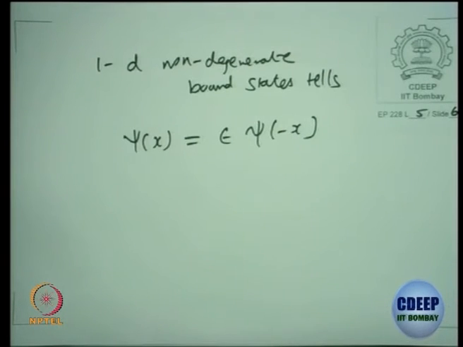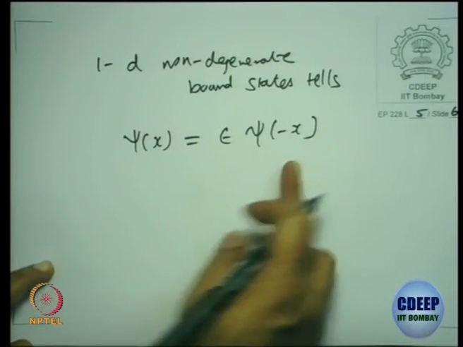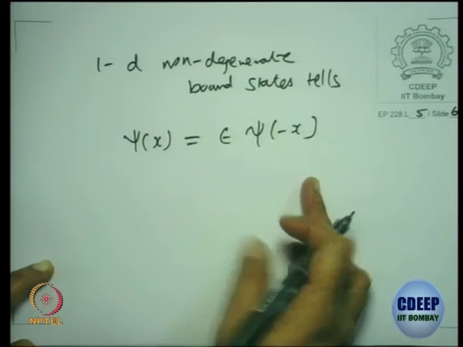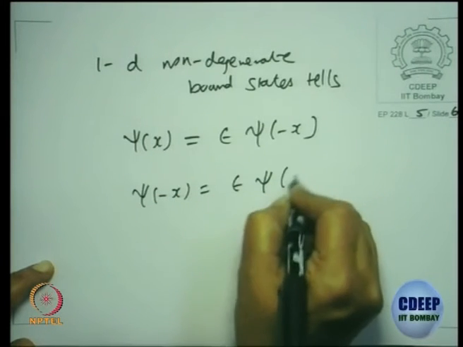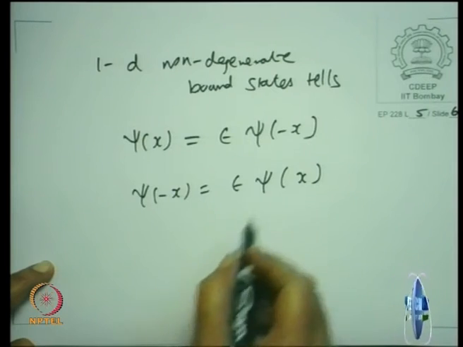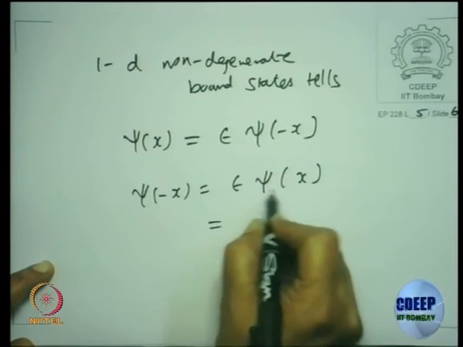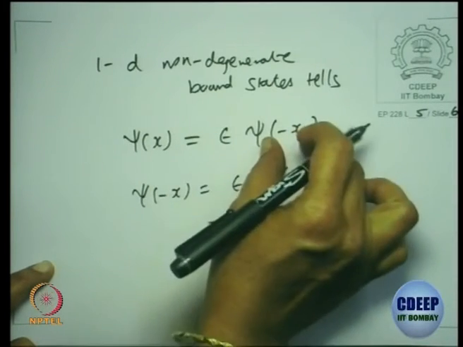They cannot be independent. X is a dummy variable, you can call x as minus x. If you do that, psi of minus x is epsilon times psi of plus x. So you can substitute twice: instead of psi of x, you can substitute the above equation.